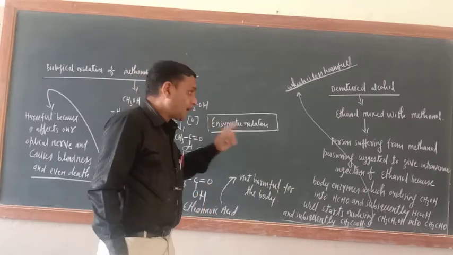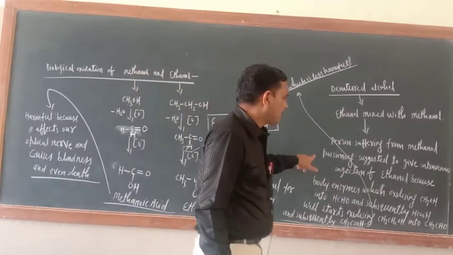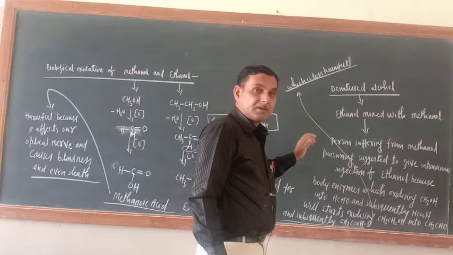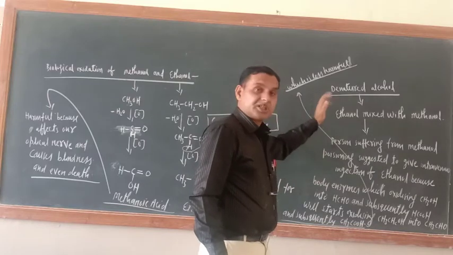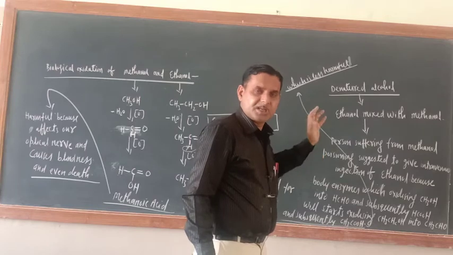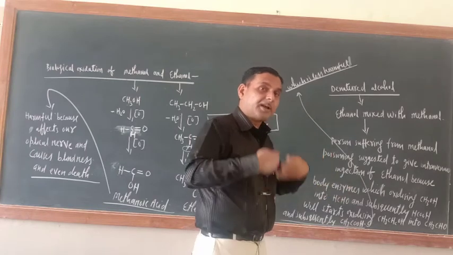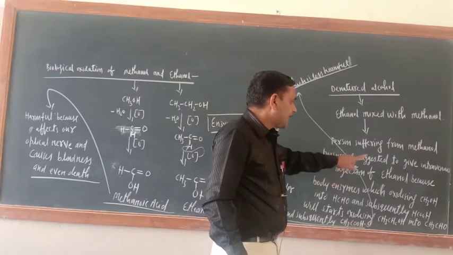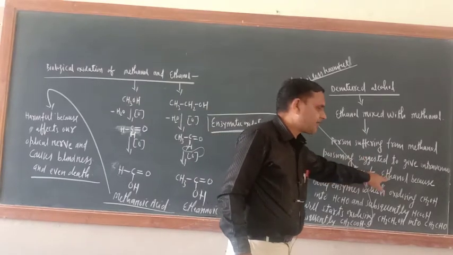Okay, but if the person is suffering from methanol poisoning, meaning they have drunk denatured alcohol, then what kind of treatment should they be given? They should be given an intravenous injection of ethanol.